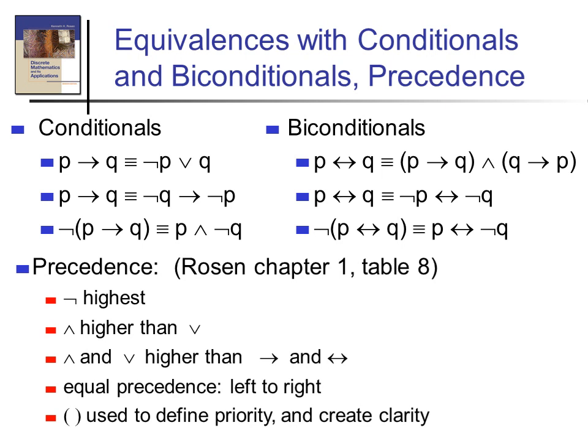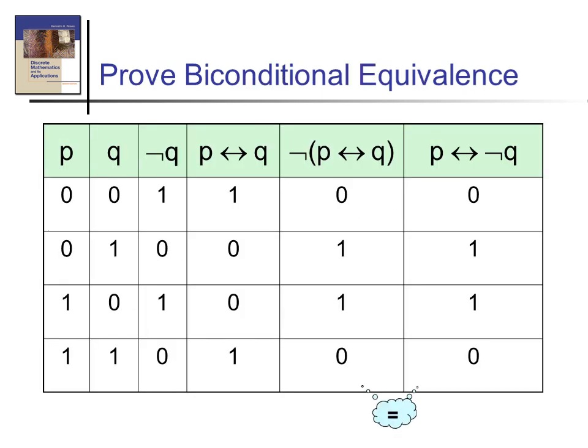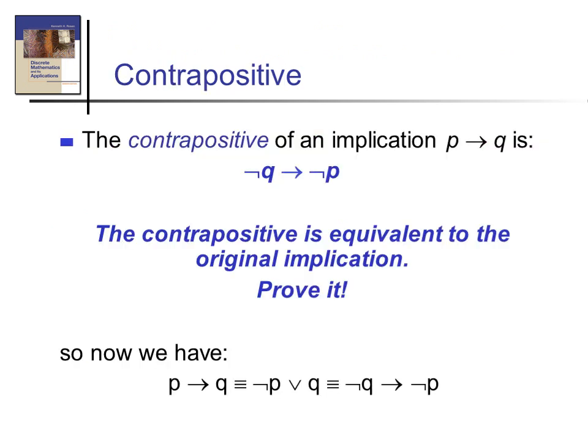Okay, also you should know the precedence. Here the negation has the highest precedence, and next, and has higher precedence than or, and or is higher than conditional and biconditional. Okay, you should know the precedence, and also you should study all the laws. Okay, you should prove them.